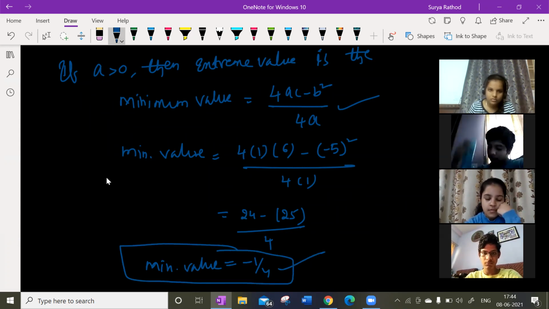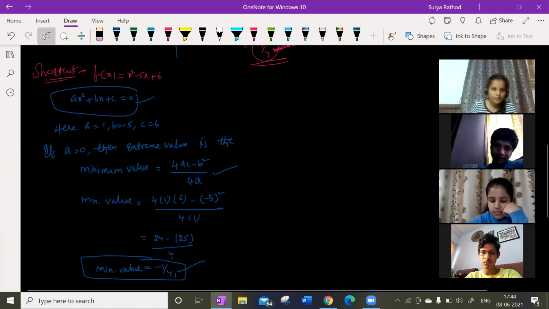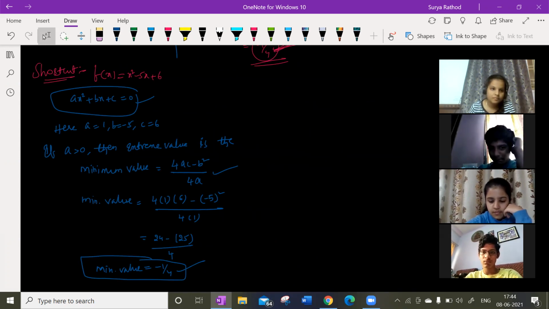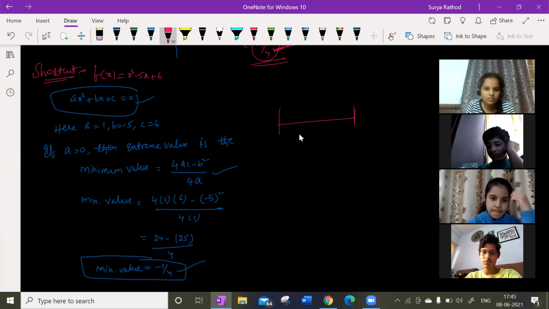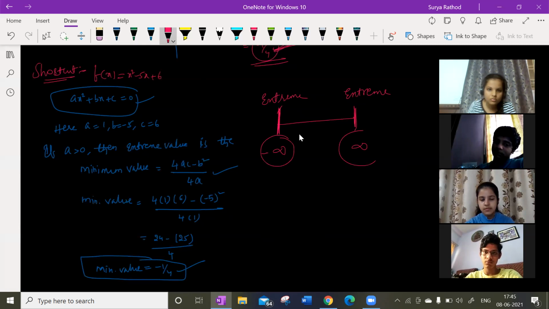Understand, guys, how simple it is? Look at this. Please, everyone, try to copy this. Better you copy this. See, when a is greater than 0, guys, the extreme value. Let me tell you one second. If I have two values, this is my line. These are my edges, this is minus infinity, this is infinity. So these are my extreme values. This is a minimum, and this is a maximum, isn't it? So all negative values will always be minimum, positive values will always be maximum, right?